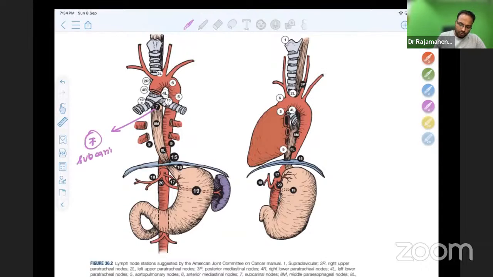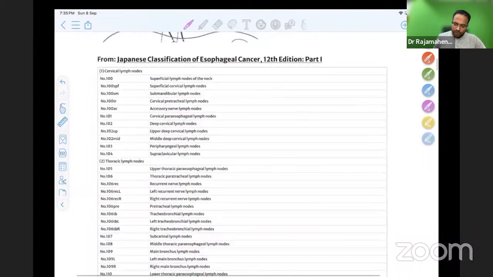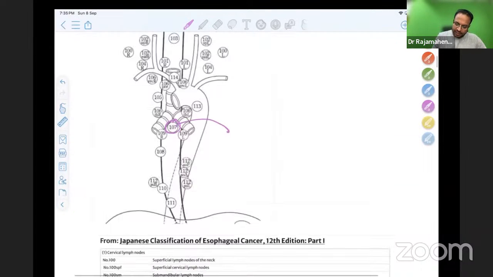But please remember, the same MCQ was asked already in a few exams before, some 3 years back, 4 years back, the same question. The subcarinal node, 7th node, is asked in the exam. And we cannot remember every number of nodes, but for the subcarinal node, the Japanese is 107 and the AJCC is 7.